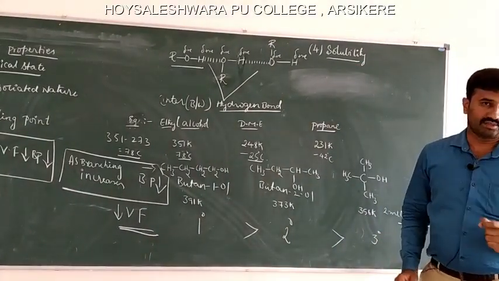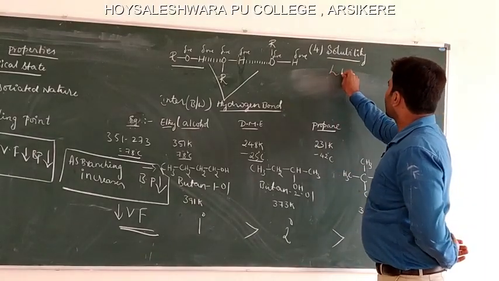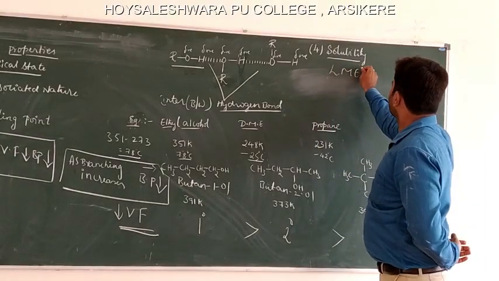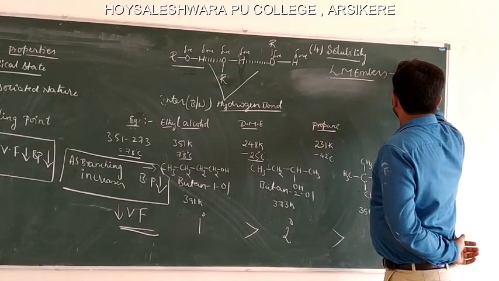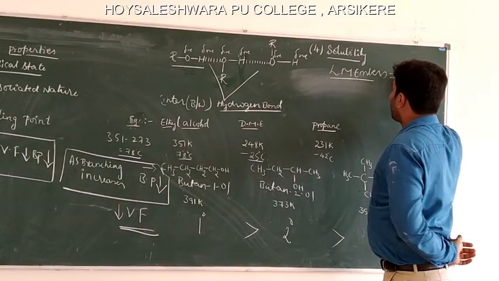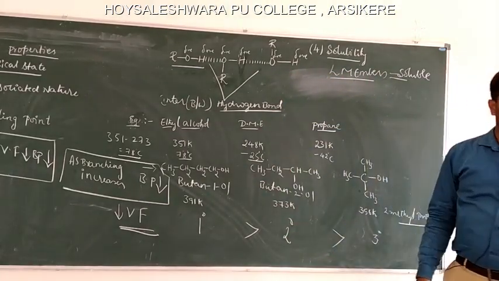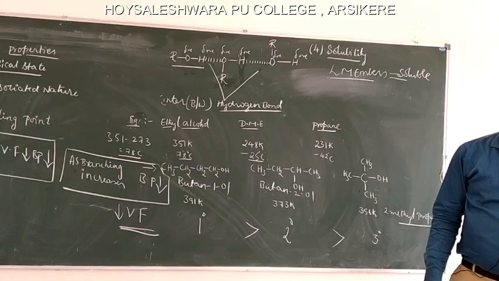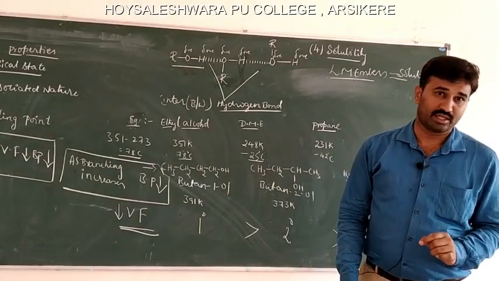So alcohols are soluble in water. Which alcohols? The lower members of alcohols get soluble in water due to the formation of, again, hydrogen bonding. So in a simple way, organic compounds which are capable of forming hydrogen bonding with water get soluble in water.